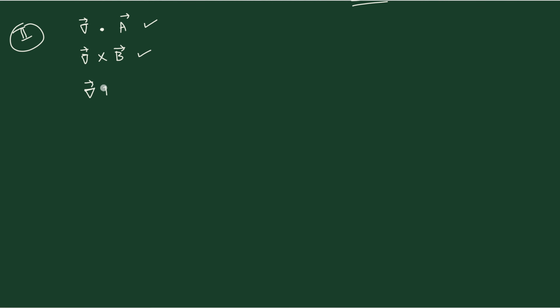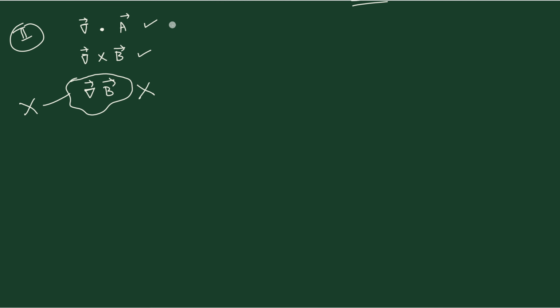But if you are asking, can you do it without dot and without cross? We don't have anything here. It is just a gradient and a B written together. Right now we say that such kind of operations are not included in the standard vector calculus. There is no direct meaning within the limits of vector calculus for an object written like this, a gradient operator along with a B vector, without telling whether it is dot or cross. Such objects do not have any meaning. So that is what we understand.